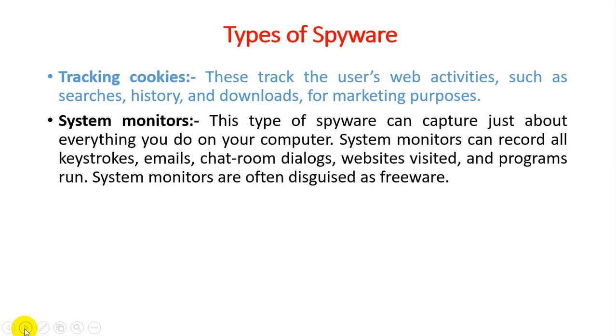I think now you know what a keystroke is and how it is sent by our system to the hacker's system, because as we previously discussed, a keylogger. Through keyloggers they can perform all the activity and record all the activities by the keystrokes. Email, chat room dialogues, website visits, like the searching history we mentioned previously, and the programs run.